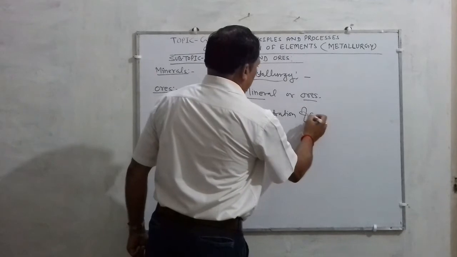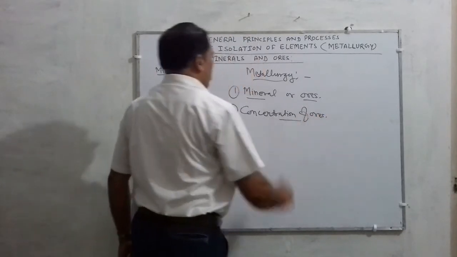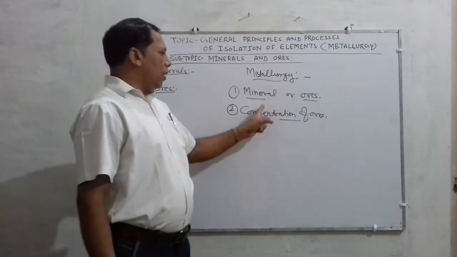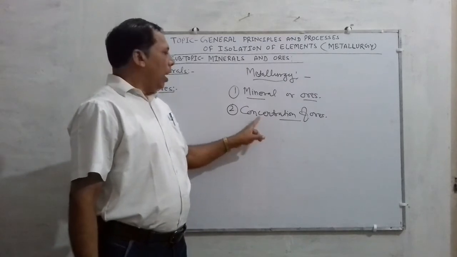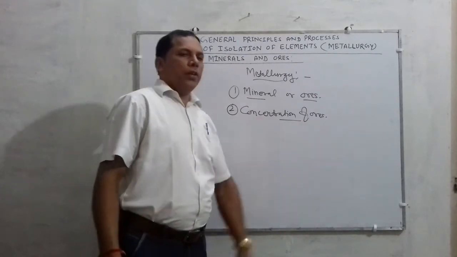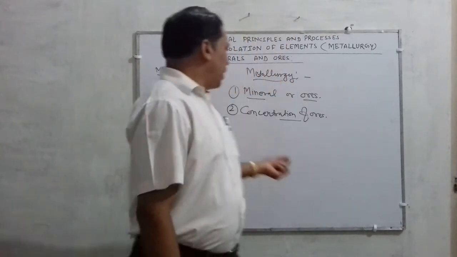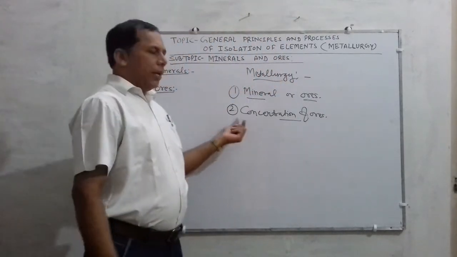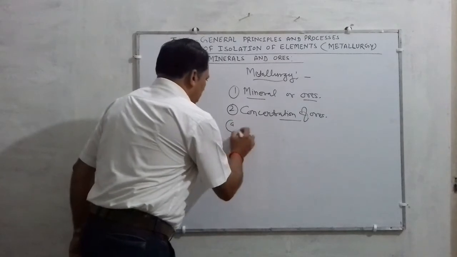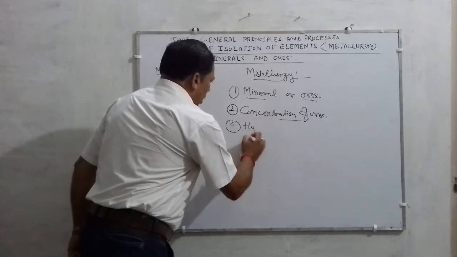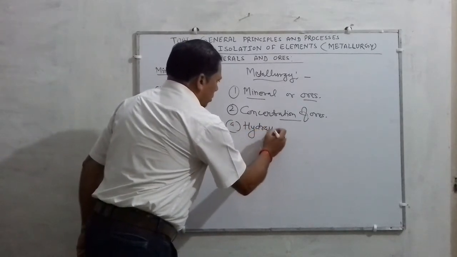What is the meaning of concentration? In this concentration process, generally 3 or 4 methods are utilized, in which the first method is called hydraulic